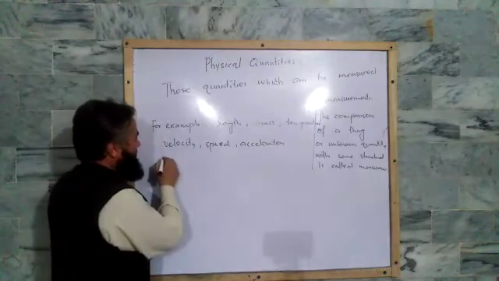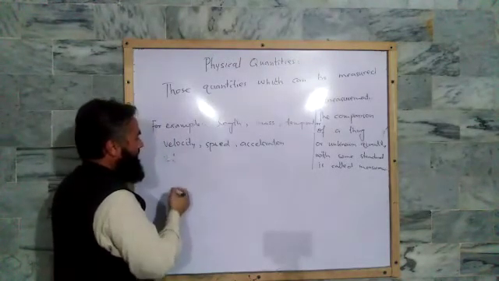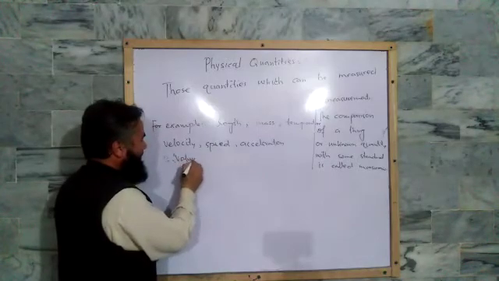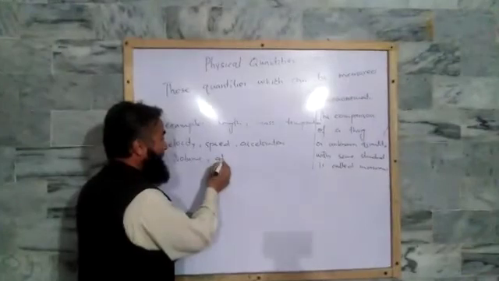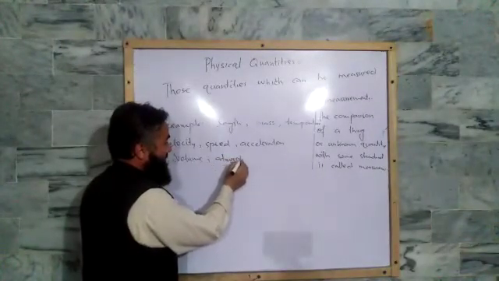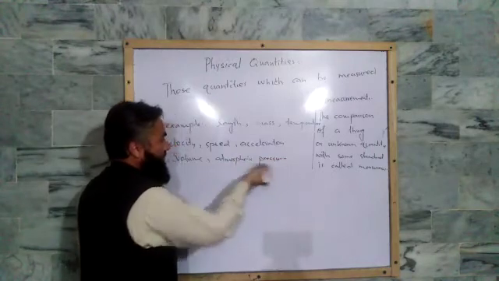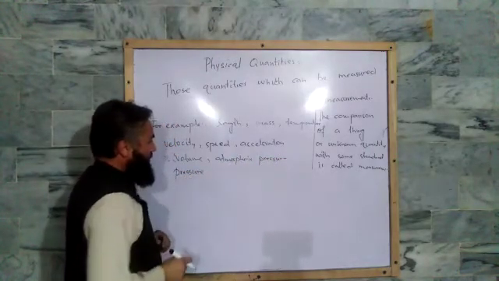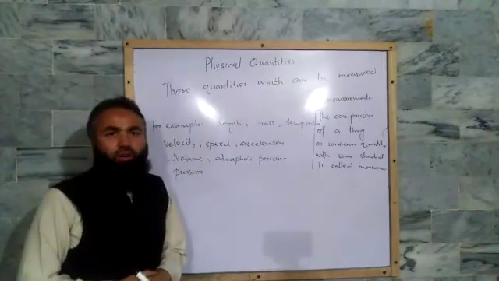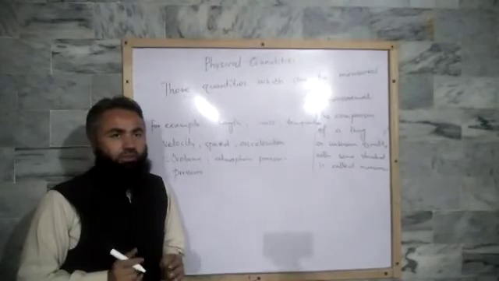Similarly, volume is a physical quantity, atmospheric pressure, pressure. So these all are physical quantities because we can measure these quantities.